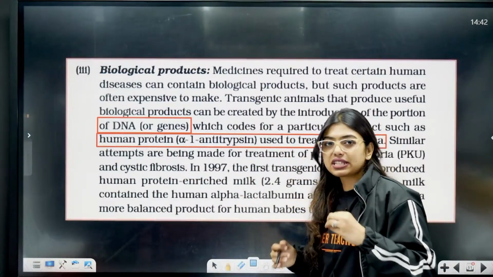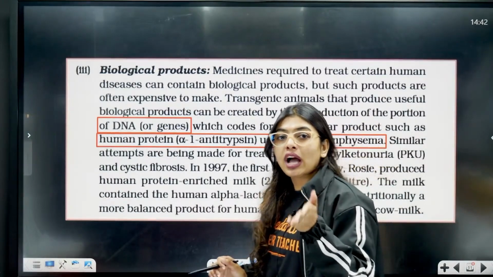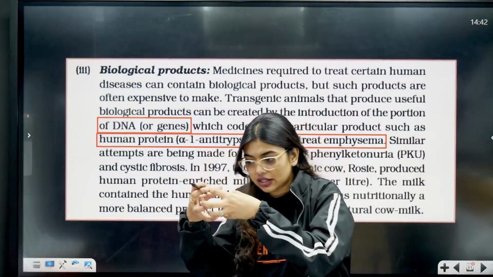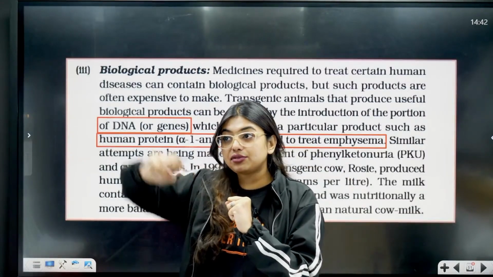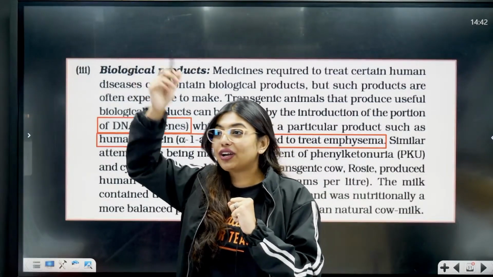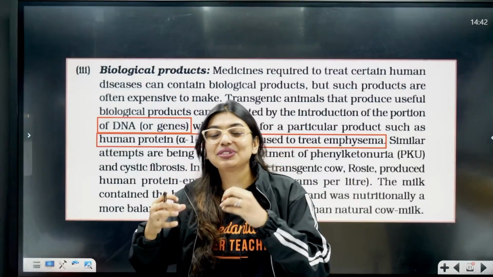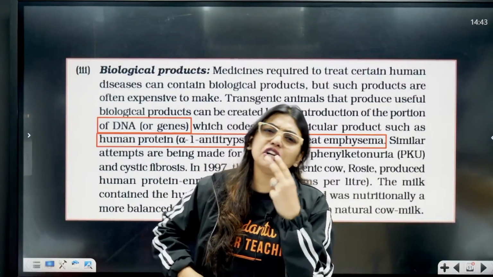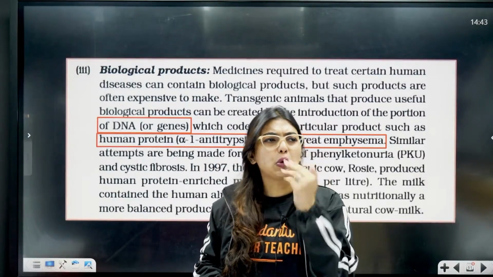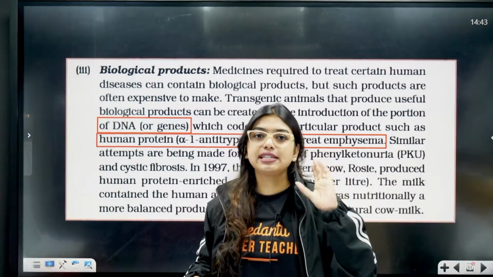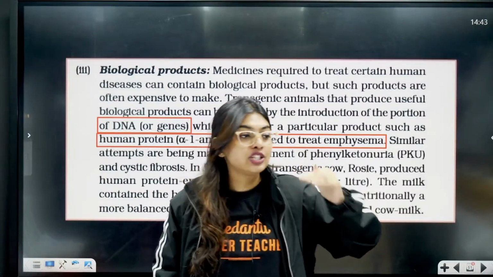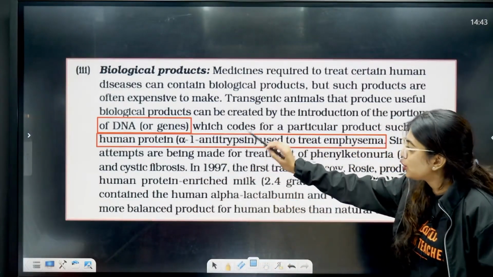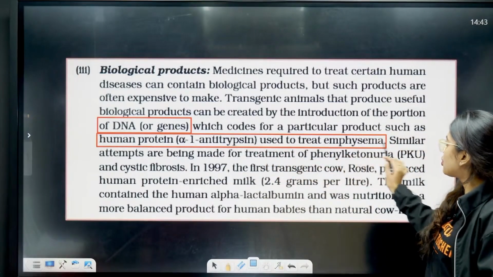It's a human protein. But for people who have emphysema, which is a chronic disorder because of reduction in the respiratory surface, which we studied in the starting of this class, continuous smoking has happened, and emphysema happened. Now, we cannot inject something in this person's body. So we will use a transgenic animal. The human protein alpha-1 antitrypsin is used to treat emphysema.